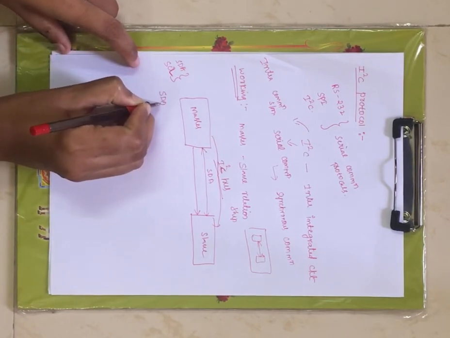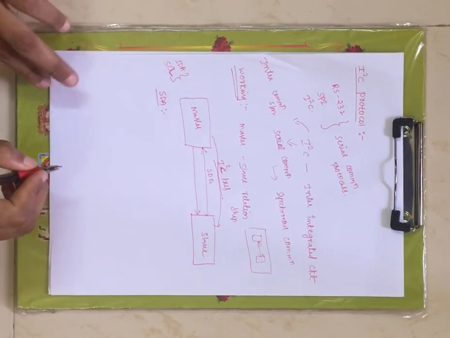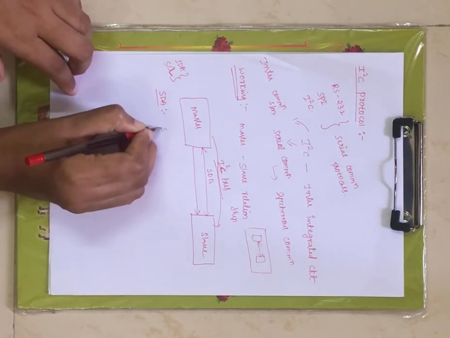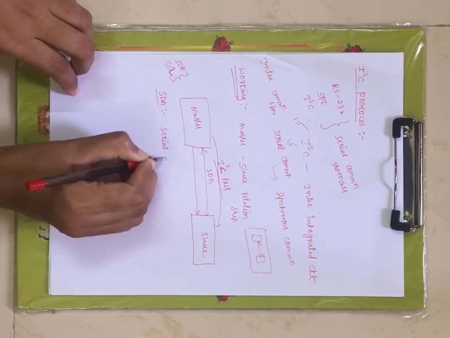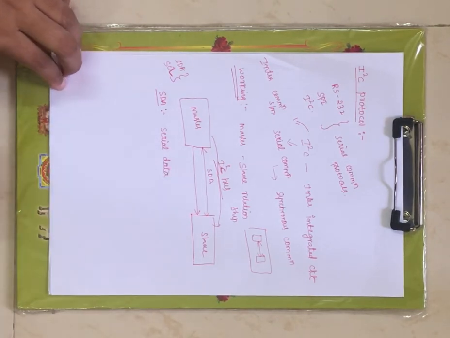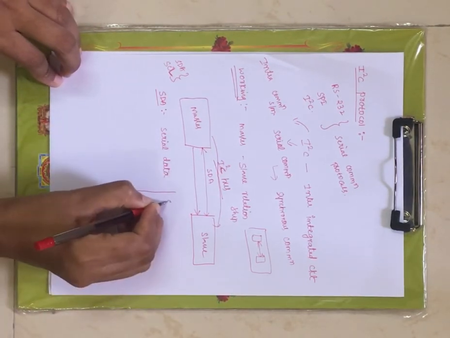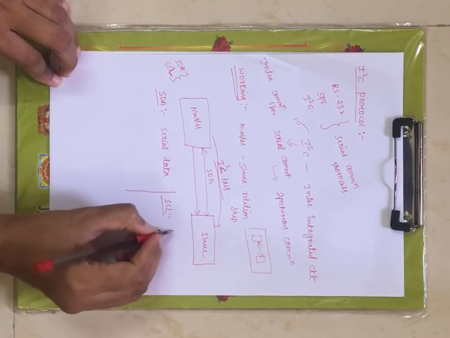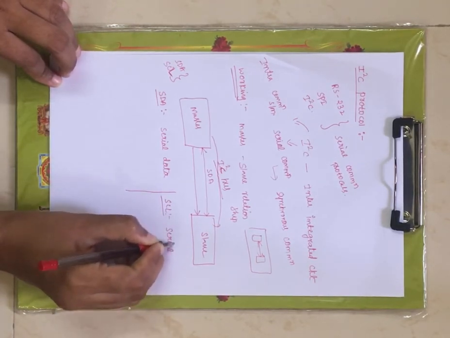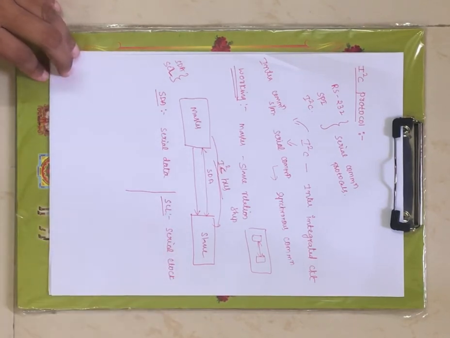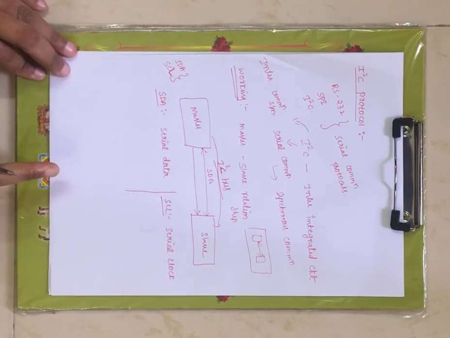Now let us see the physical lines one by one. Coming to SDA, this stands for serial data. Coming to the next physical line, that is SCL, this stands for serial clock. SDA is serial data which is bidirectional in nature, and SCL is serial clock which is unidirectional in nature, right?